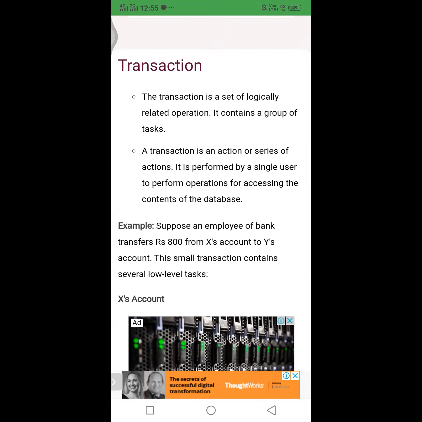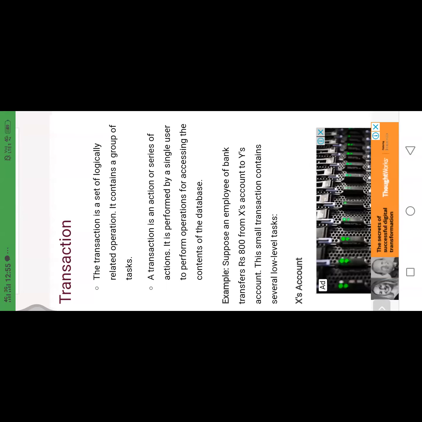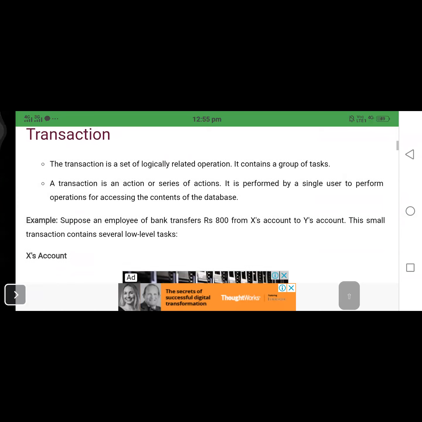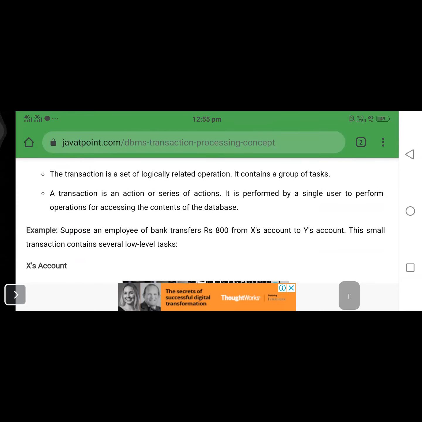On the screen, the transaction is a set of logically related operations or actions. It contains a group of tasks. A transaction is an action or series of actions performed by a single user to perform operations accessing the contents of the database.